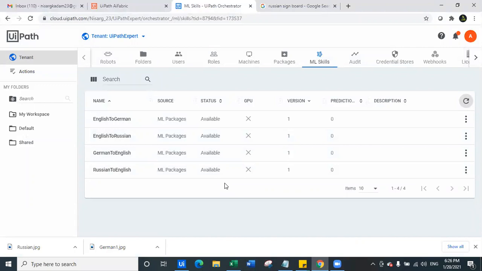We took input from the user on the Slack channel in a specific language, let's say German. Then the Slack channel passes that information using the chatbot feature of UiPath to AI Fabric, gets the data translated into English, and gives us the response in English, what the user is trying to say.